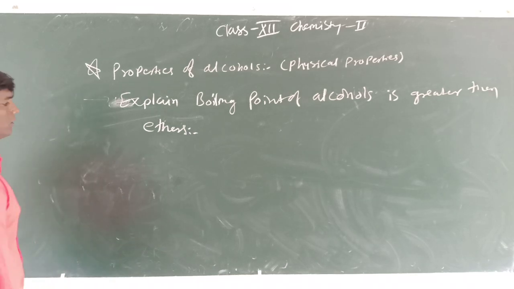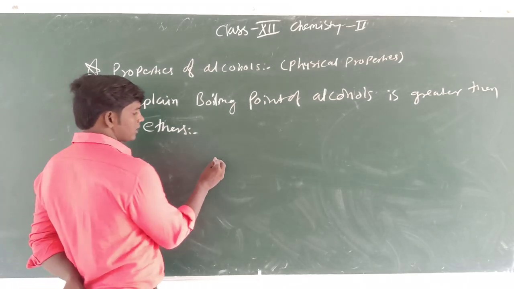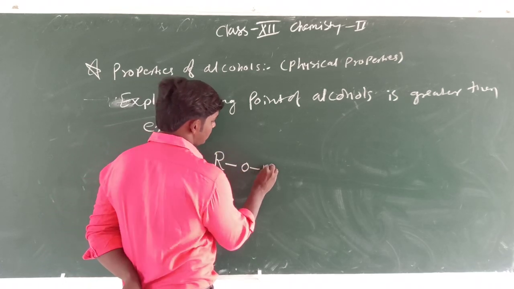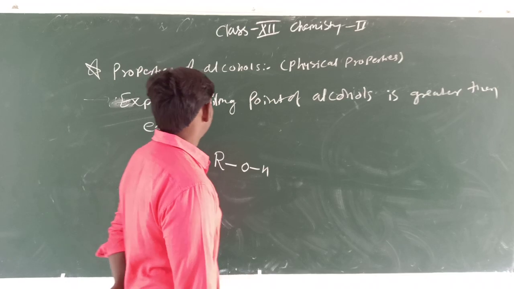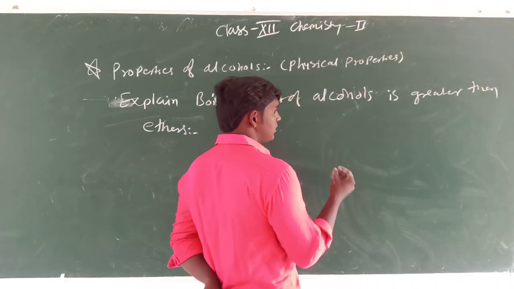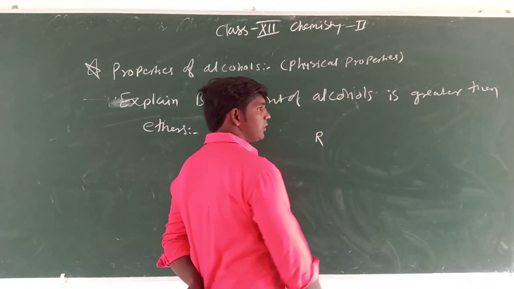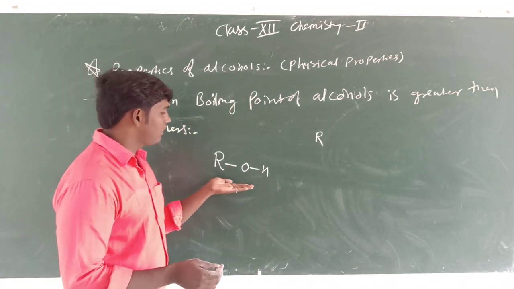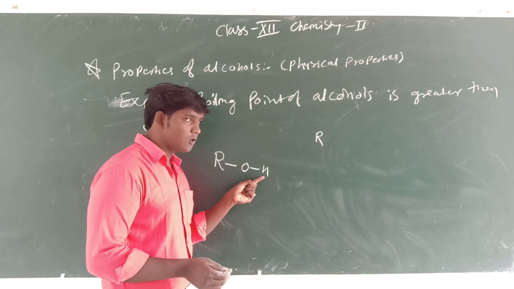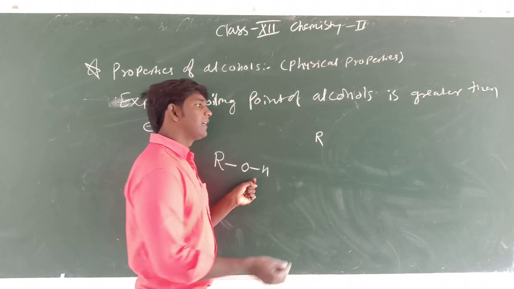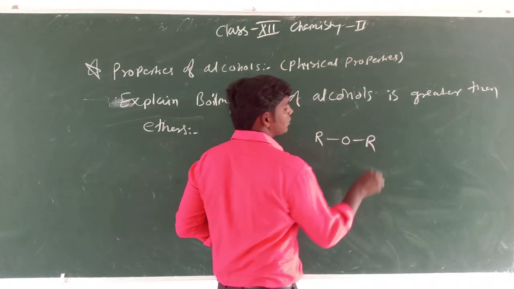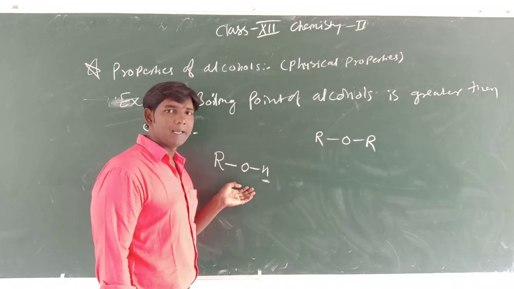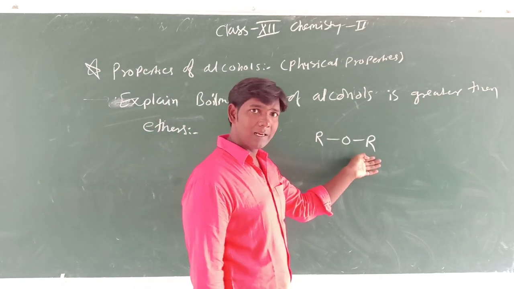Okay, fact. So if I write the structure of alcohol, it has ROH. And if we write the structure of ether, so students, first what is the ether? Ether is nothing but a derivative of alcohol in which one hydrogen is replaced by an alkyl group. See here the difference. In the alcohol there is an H, and in the ether there is an alkyl group.